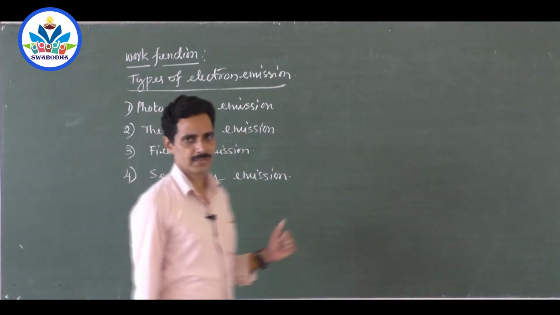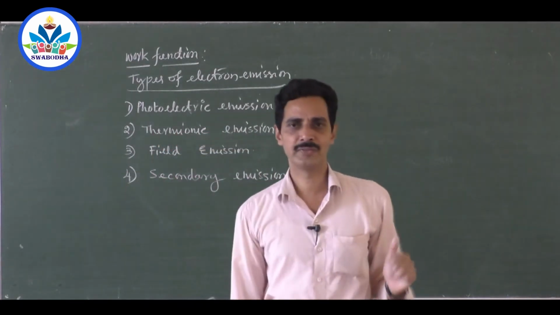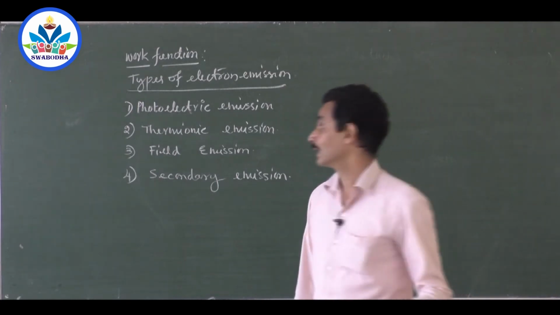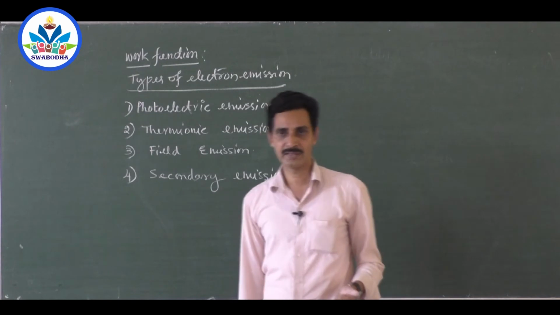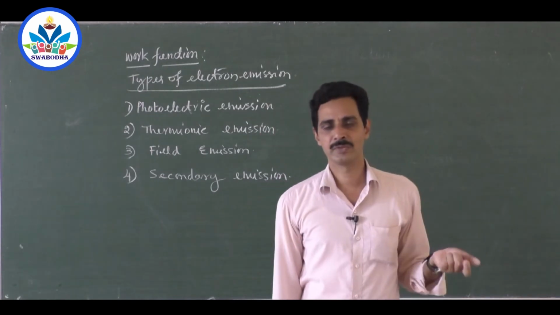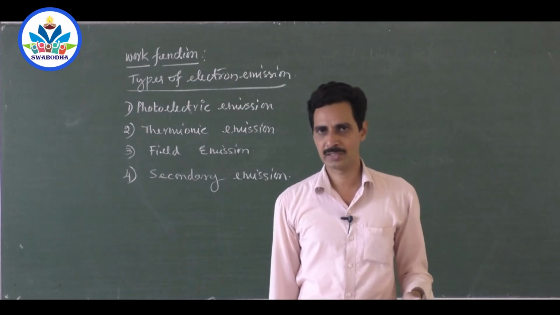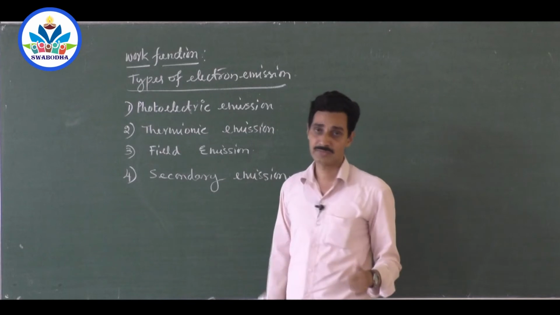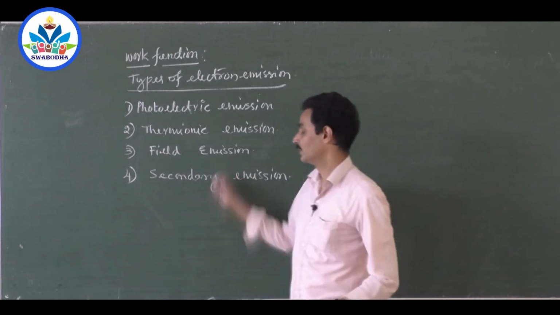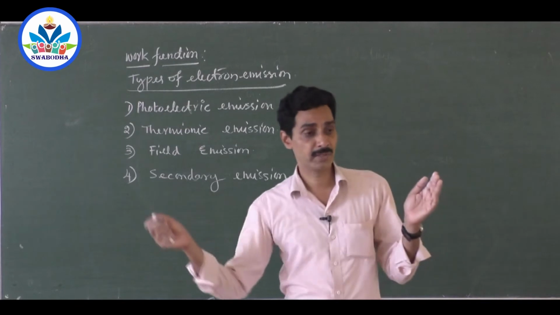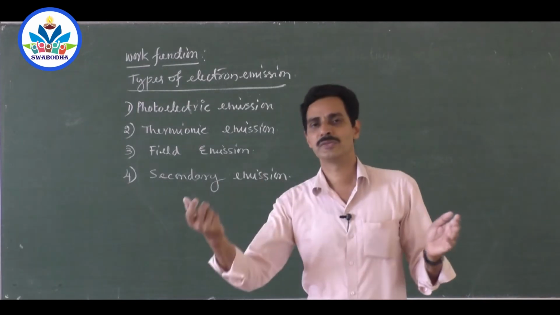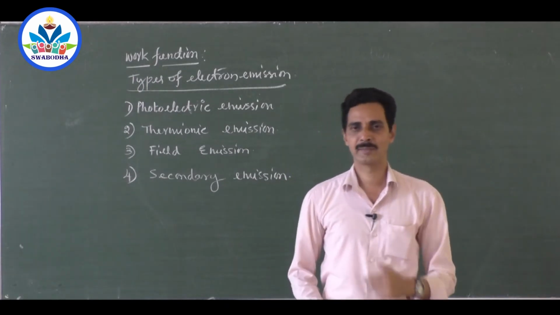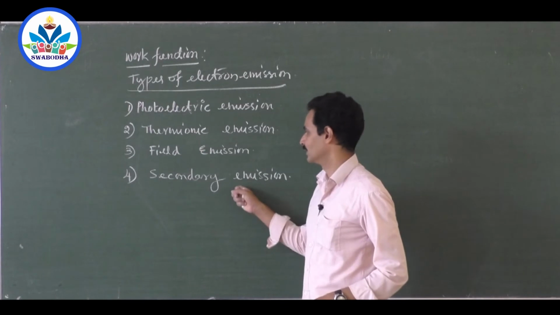So what is photoelectric emission? When energy is supplied in the form of light, and electrons are removed from the surface of the metal, that is called photoelectric emission. If the energy is supplied in the form of heat and electrons are removed from the surface of the material, then it is called thermionic emission. If the energy is supplied in the form of electric field and magnetic field, then electrons are removed, field emission. And if a fast moving electron is made to hit the target and electrons are removed from the material, that is called secondary emission. So throwing a mango and taking another mango from the tree. So that is another one, secondary emission.